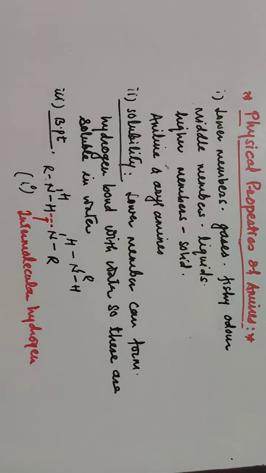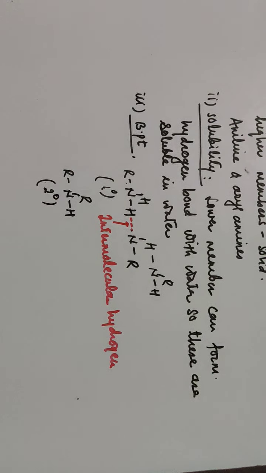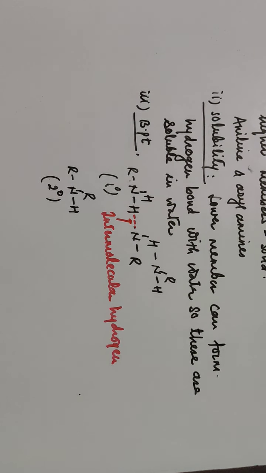What about secondary amines? If you consider secondary amine, then it is R, N, R, H. Only one nitrogen to hydrogen bond is there, and hence the intermolecular hydrogen bonding, that means the interaction between two molecules, the dipole-dipole interaction, is weak as compared to primary amines. Here this is your 2 degree amine or secondary amine. So as compared to primary amine, the interaction between two molecules in secondary amine is weak, and so the boiling point of secondary amine is less than the primary amine.